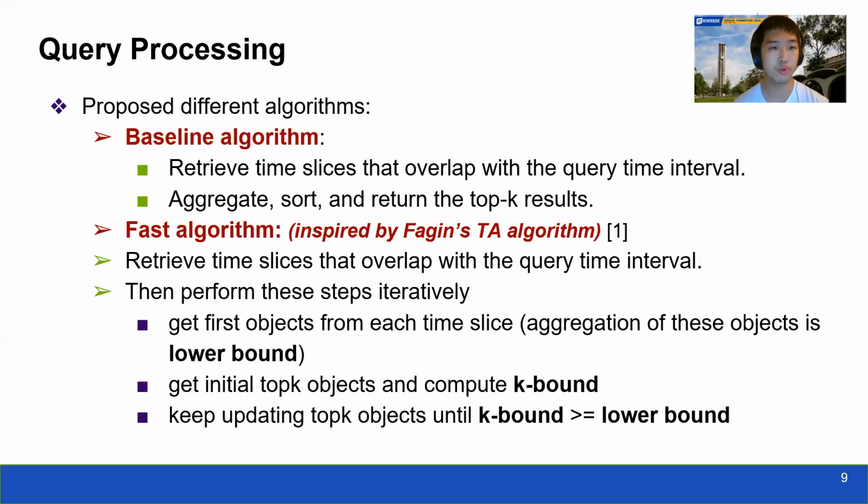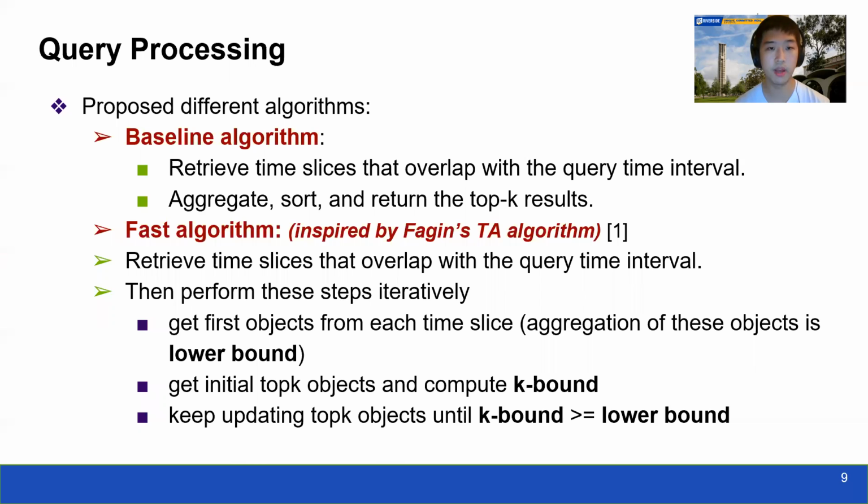We then propose two algorithms to efficiently process the query, a baseline algorithm and a fast algorithm. The baseline algorithm is naive. It simply aggregates the interactions from the different time slices covered by the query and then sorts and returns the top K results to the user.